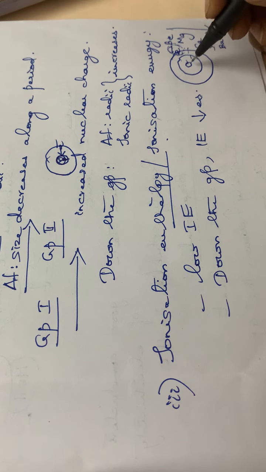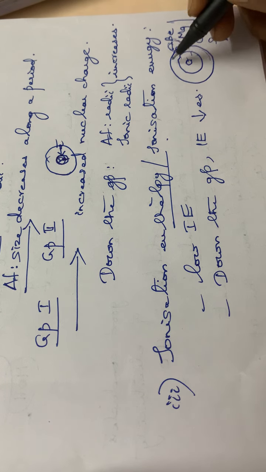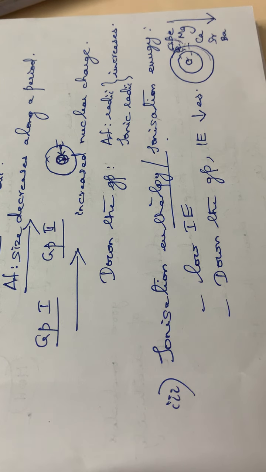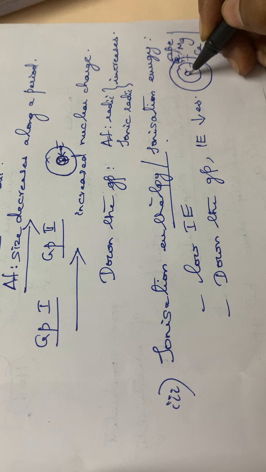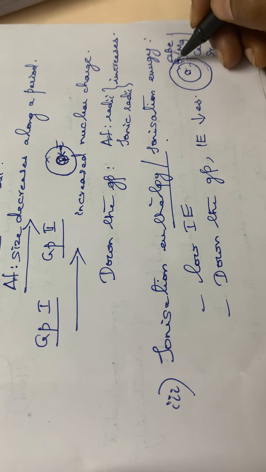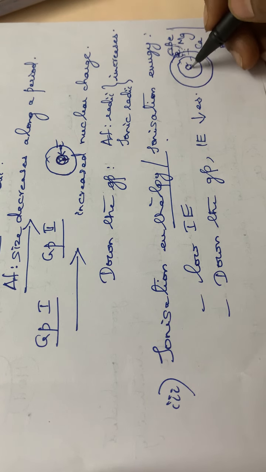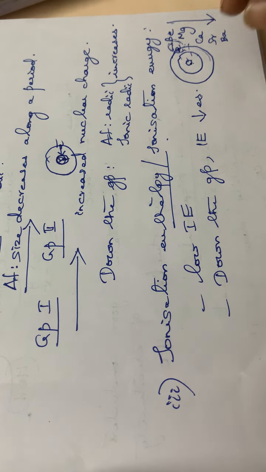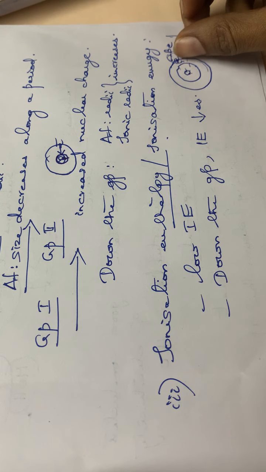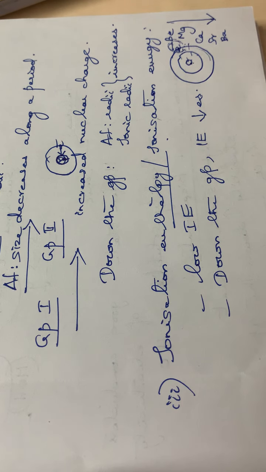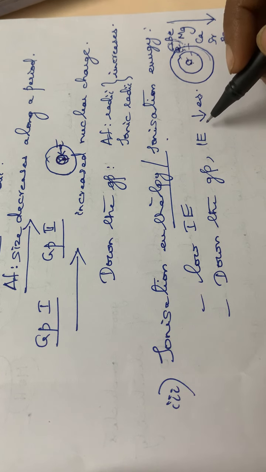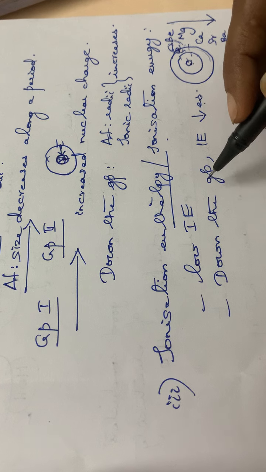Down the group, the atomic size is increasing since the number of orbits around the nucleus is increasing. So the force of attraction between the nucleus and this particular valence electron will be decreasing down the group. As a result, we can easily remove the outermost electron. So that is the reason for the decrease in the ionization energy down the group.